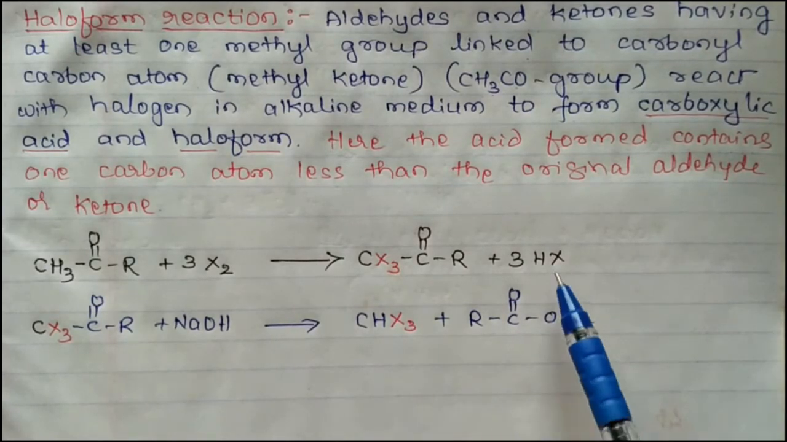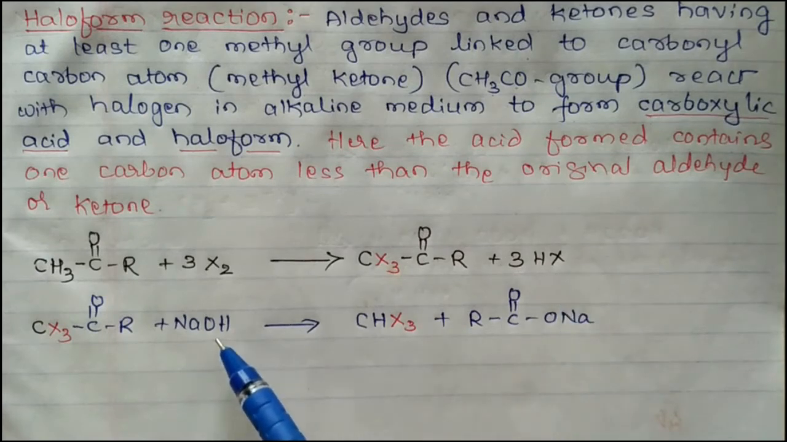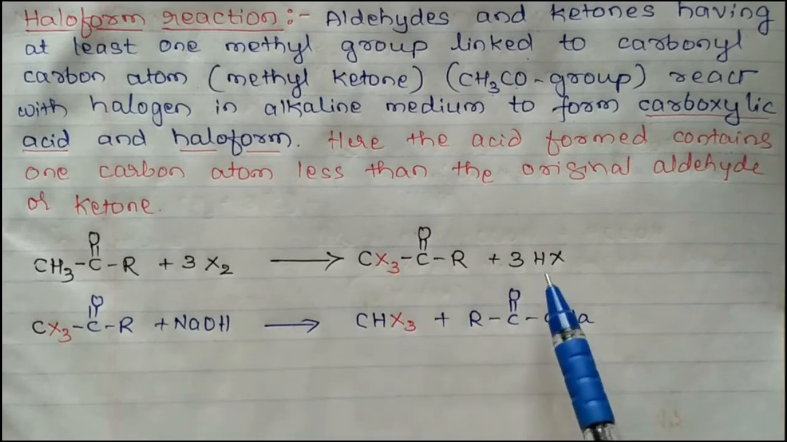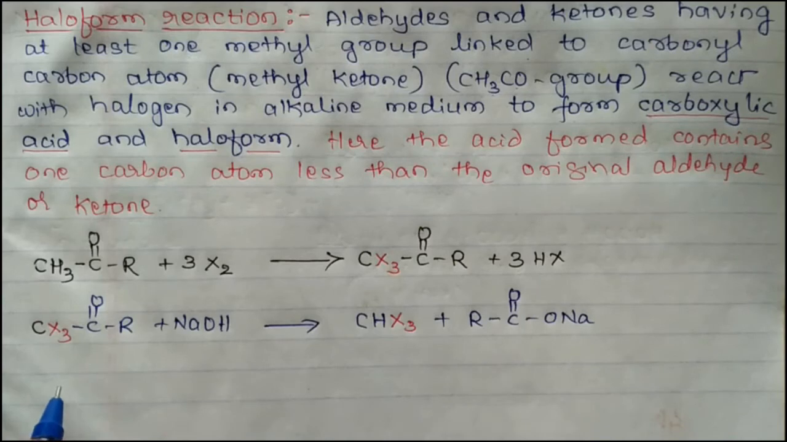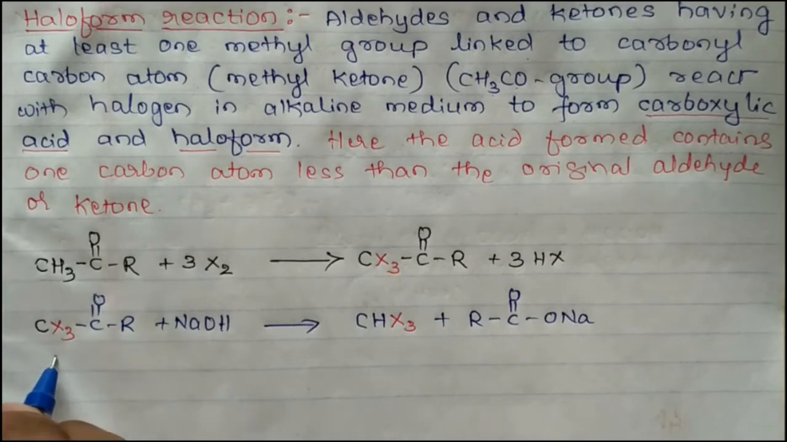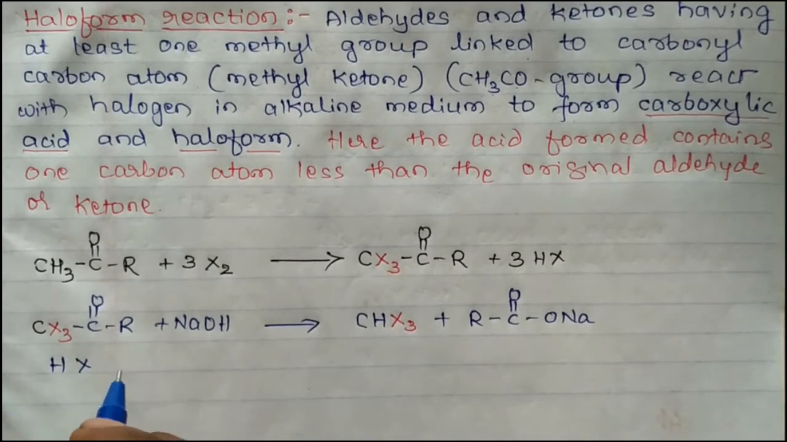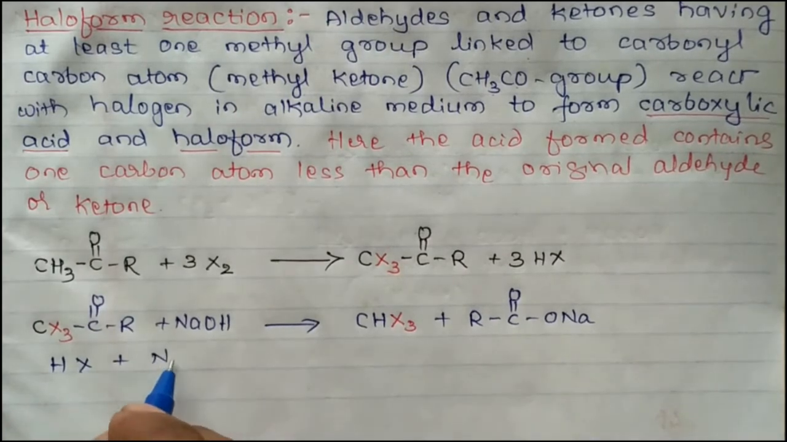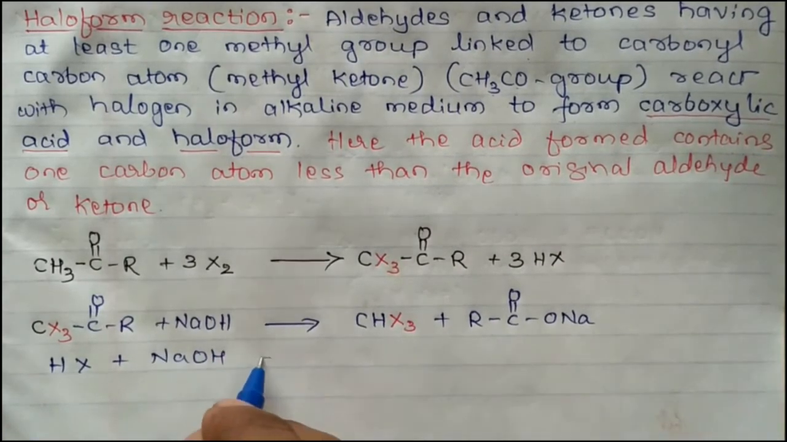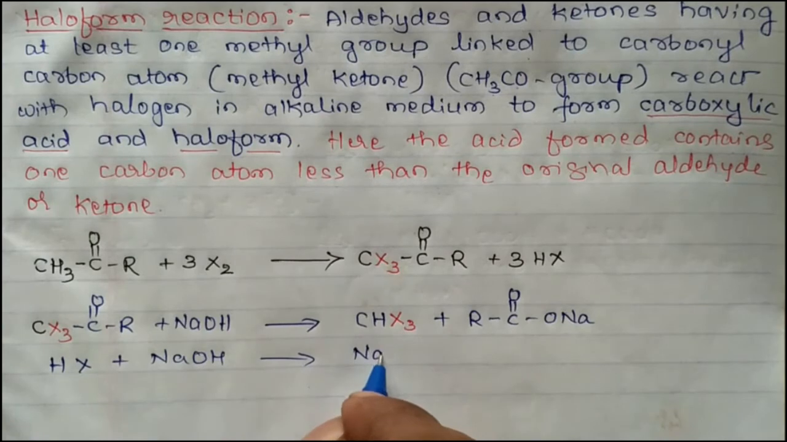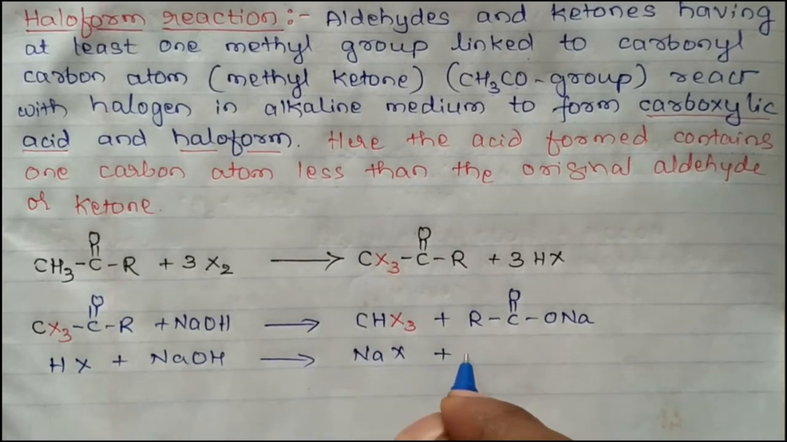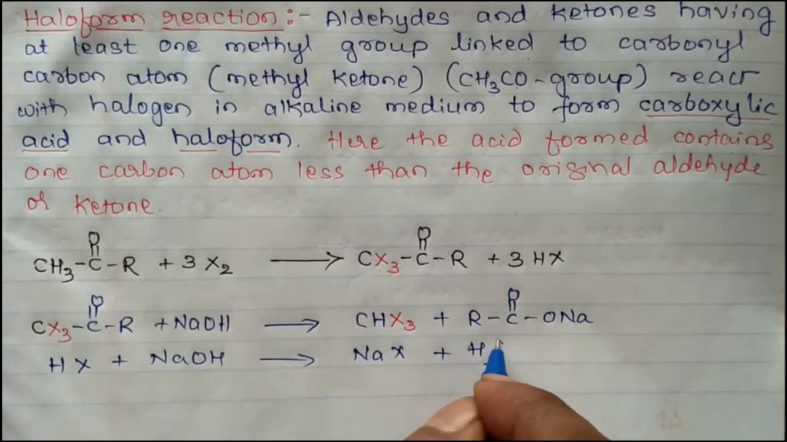During this reaction, the halo acid is formed and you are having sodium hydroxide. Neutralization of this sodium hydroxide and halo acids takes place. You have to write the neutralization reaction: HX plus NaOH, you are going to get NaX plus H2O.